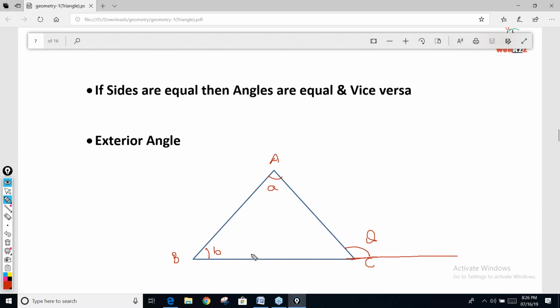So let's say I name them A, B and C. Can you tell me the value of angle ACD? What will that angle ACD be? This angle is nothing but the sum of the interior opposite angles. This angle will be equal to A plus B.